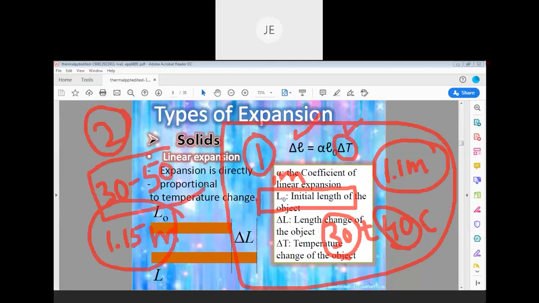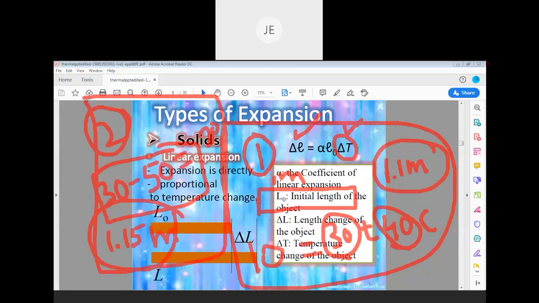Why? Because if you increase the temperature more, then the increase in length is also more. That means expansion is more. See here, delta T temperature difference is 10 degrees Celsius, and here delta T is 20 degrees Celsius. So in the second case, the increase in length will be more as we compare with the first case, because the change in temperature is less in the first case.